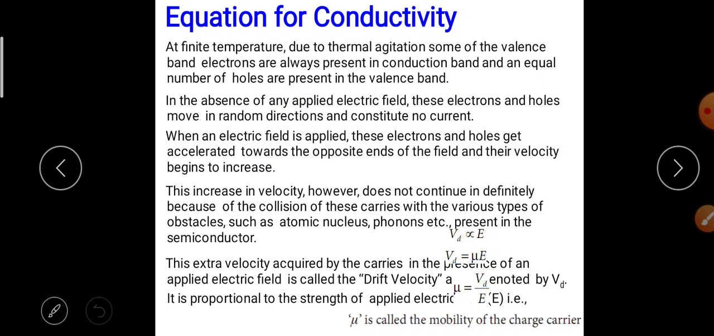Here, this extra velocity accumulated by the carriers in the presence of an applied electric field is called the drift velocity, denoted by Vd. It is proportional to the strength of the applied electric field. Mu is the mobility of the charge carrier, that is, Vd is directly proportional to E and mu is the proportionality constant, so mu is equal to Vd by E.